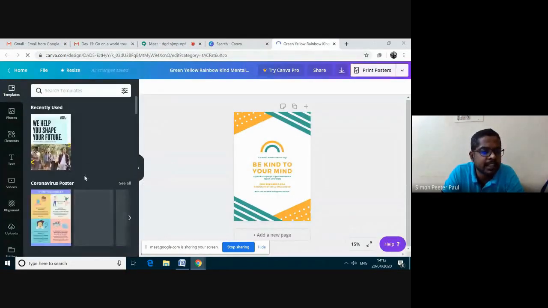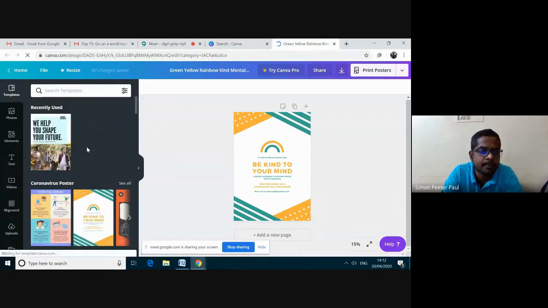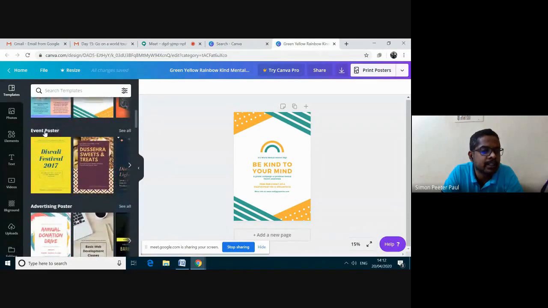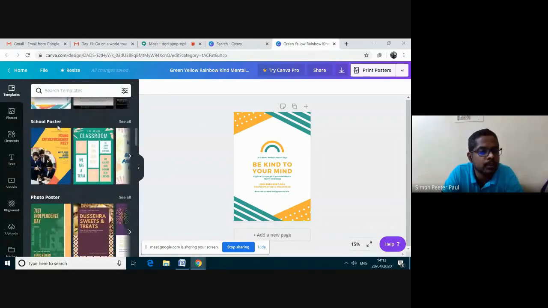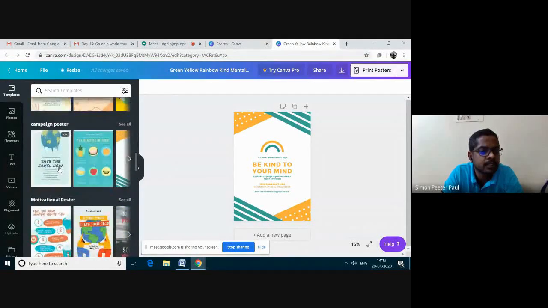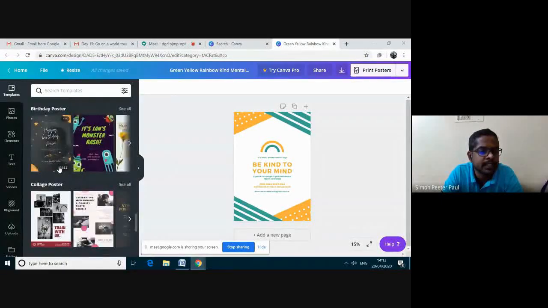Here in the left side, you can see the different types of posters. It's about the coronavirus posters, event posters, advertising, school poster. So we have different types of posters on the left side.